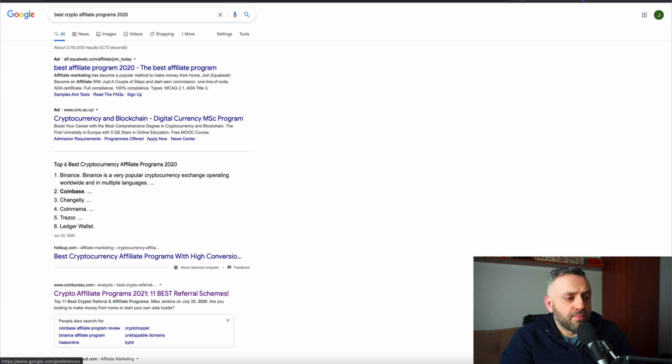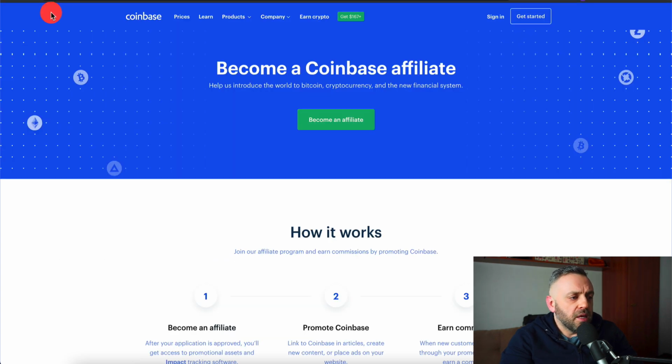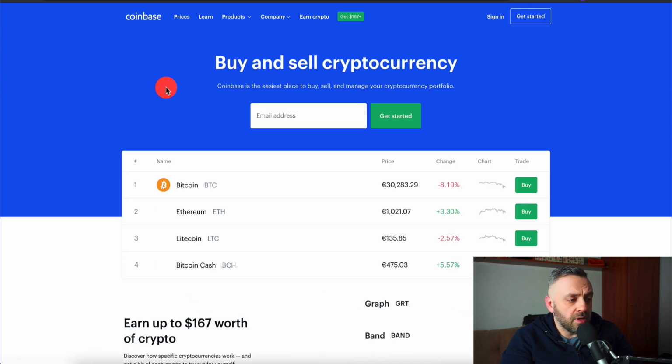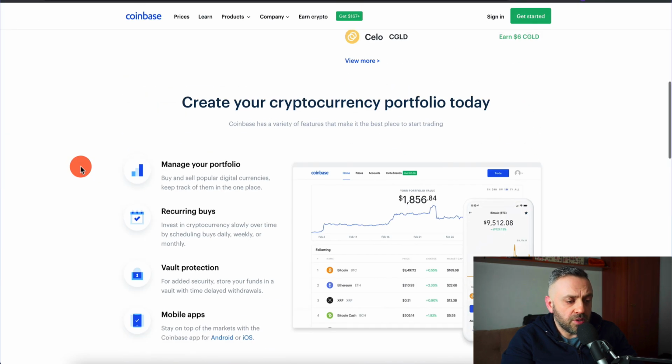And the number one program, or at least the most well-known program from my experience, is Coinbase. And Coinbase is a very legit player. They have a wallet. You can have your wallet with Coinbase here. You can also sign up for their affiliate program. And so here's the main screen for Coinbase. You can take a look.